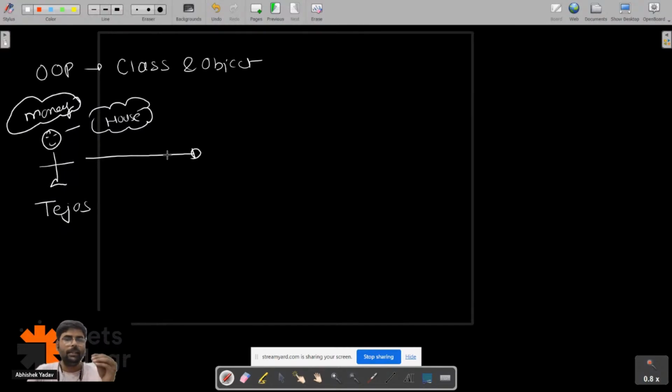Guys, can you tell me which person Tejas will go to first? Write in the chat. Okay, class is a blueprint, object is an instance of class. I got the idea. Here my question is, if Tejas has to build the house, which person will he go to first in order to construct his house? Anyone from the audience?